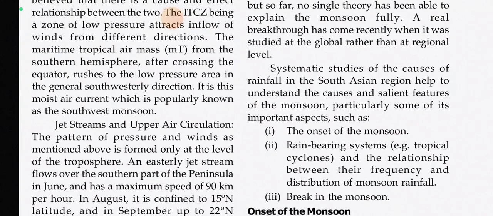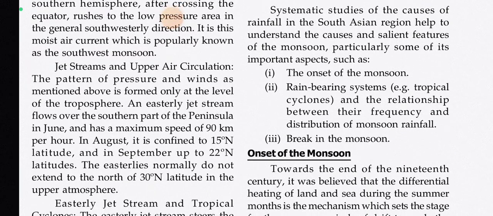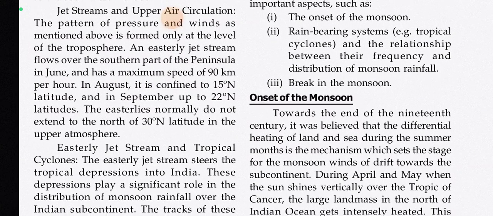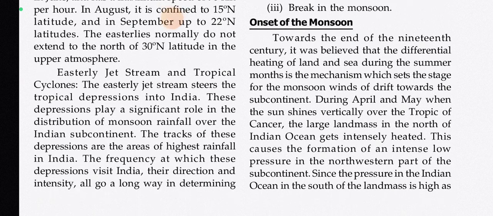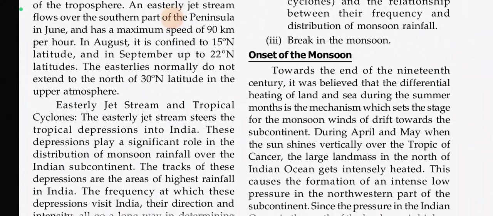तो अब ये जीस्ट दे रहा है तो ये सब क्यों दे रहे हो भाई तुम? A real systematic study of the causes of rainfall in the South Asian region helped to understand the causes and salient features of the monsoon, particularly some of its important aspects such as the onset of the monsoon, rain-bearing system, its tropical cyclones and the relationship between their frequency and distribution of monsoon rainfall, break in the monsoon. ठीक है, तो ये aspects हैं। देखते हैं onset of the monsoon.